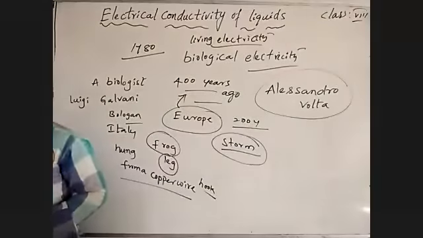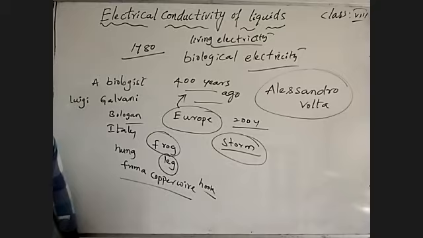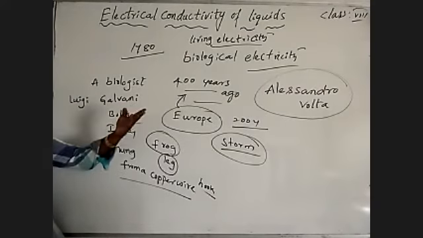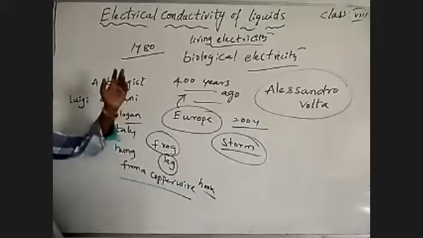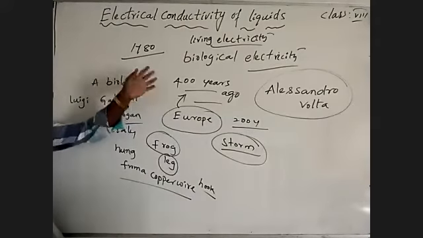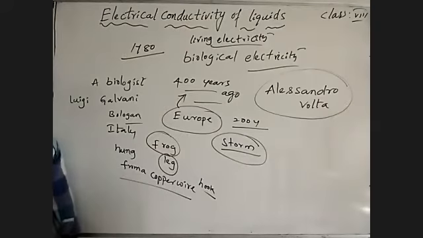Alessandro Volta was one of the scientists who also tried to understand how living electricity or biological electricity is produced by dead frogs or dead animals.